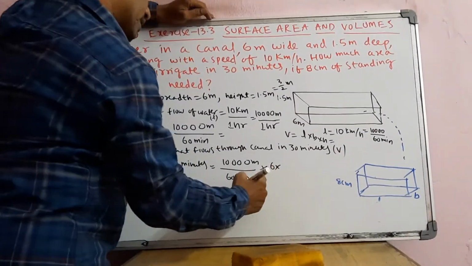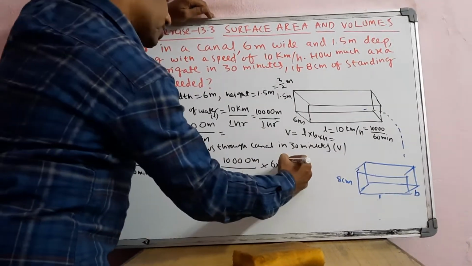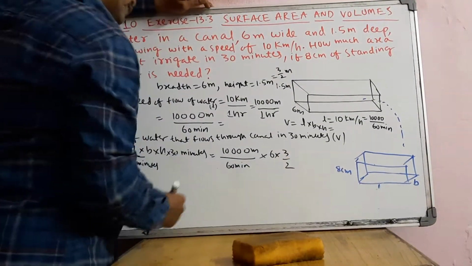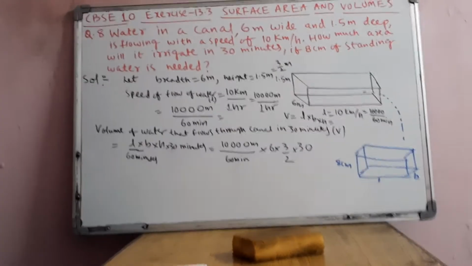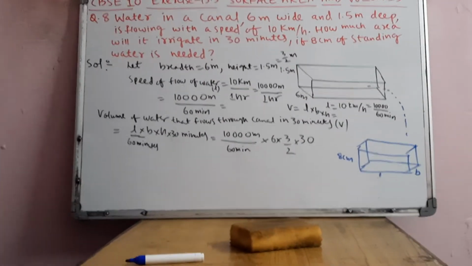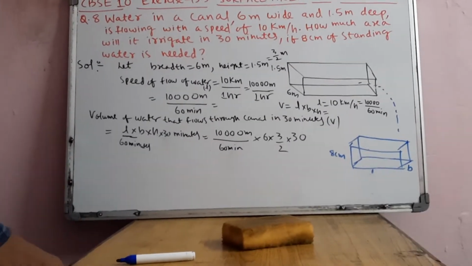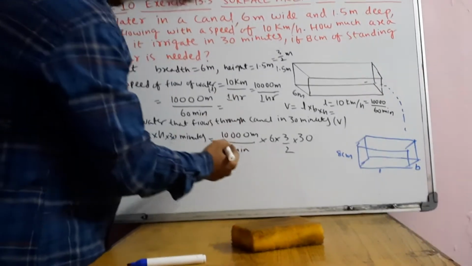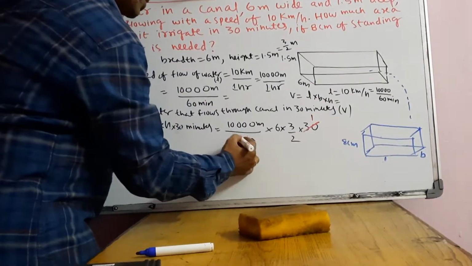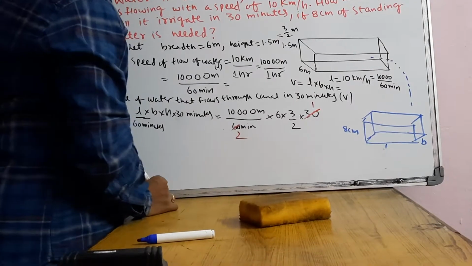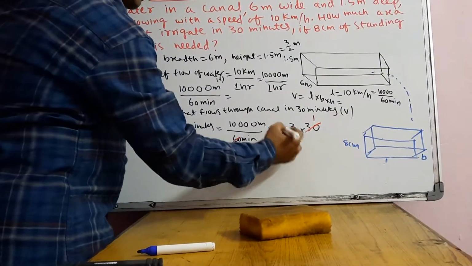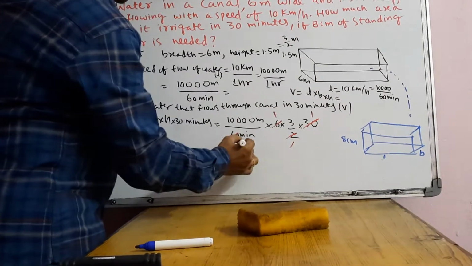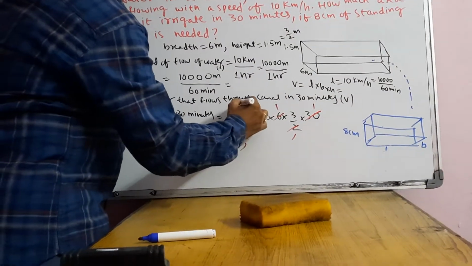So you can take L, B, H. Okay, so 3 by 2, into 30. If you cancel it, what will happen? You can cancel this like this. I will cancel with red ink so that it will be eye-catching. So 3 1 ja, 3 2 ja. Okay, done. Now you can cancel the remaining. See, 2 1 ja, 2 1 ja, 2 5,000.